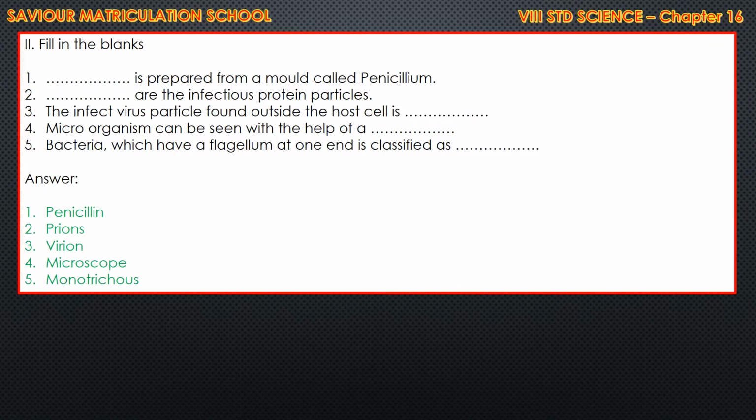And fill in the blanks. Dash is prepared from a mold called penicillium. Penicillin. Dash are the infectious protein particles. Prions. The infective virus particle found outside the host cell is called virion. Microorganisms can be seen with the help of a microscope. Bacteria which have a flagellum at one end are classified as monotrichous.